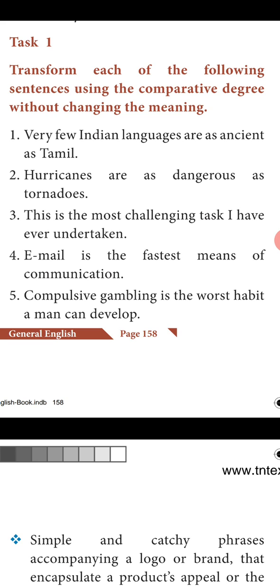So for example, transform each of the following sentences using the comparative degree without changing the meaning of it. Very few Indian languages are as ancient as Tamil. So very few, by seeing the phrase itself you can identify that it is second type. So the plural form is used here, languages. So if it is plural form, comparative should be, instead of very few, we will be using many other or most other. And the last noun should be used first. So how will you change this?